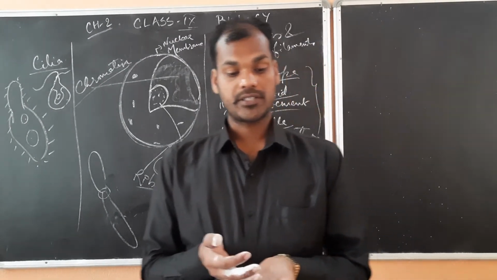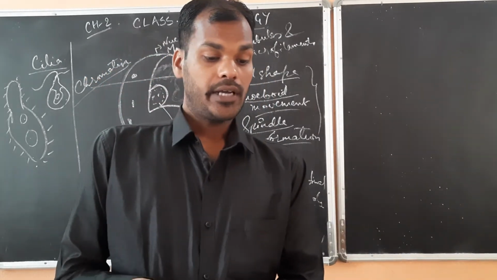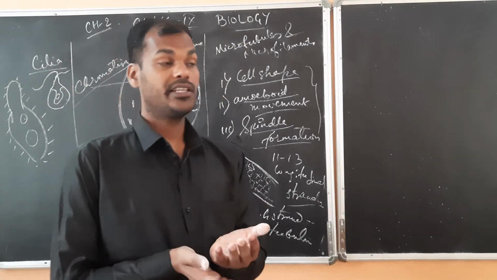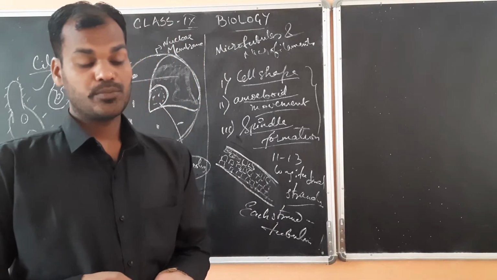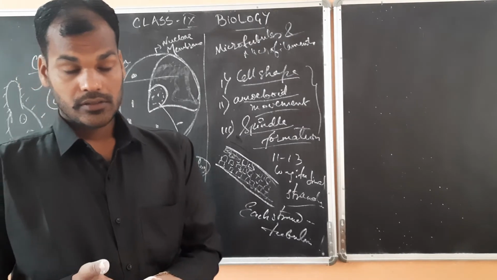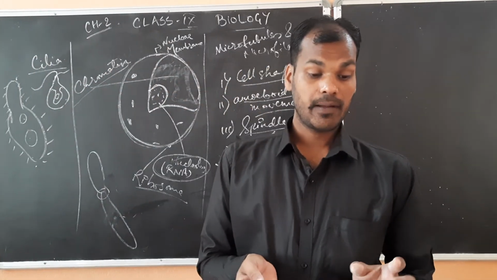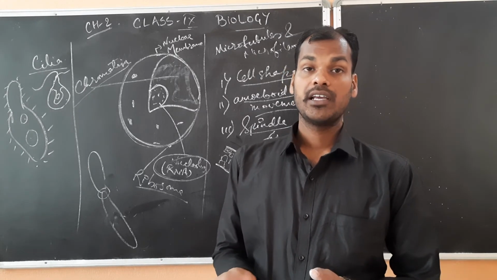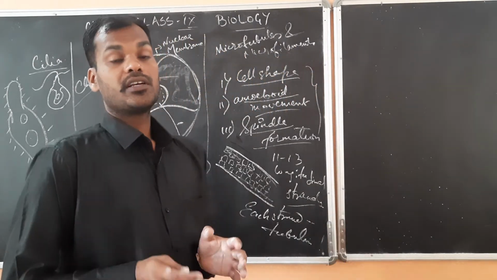Coming to lipids, they are found inside animal cells. They also occur in castor and coconut, where you can see lipid droplets. Then granules. Granules are glycogen granules, totally made up of glycogen. They occur in the cells, particularly near the endoplasmic reticulum, in the liver, and in muscle cells.